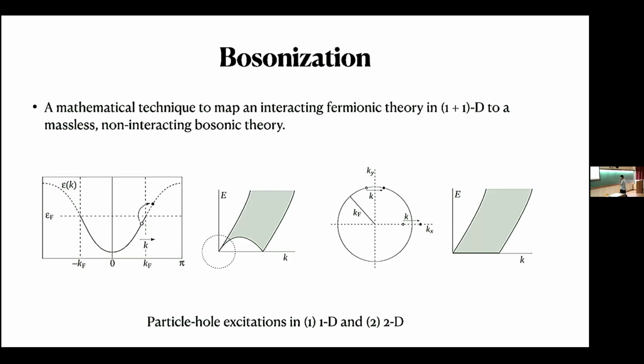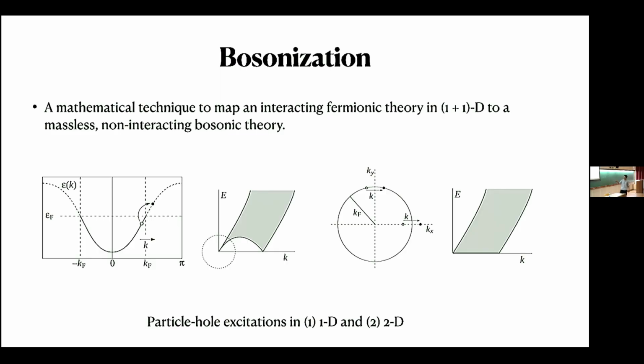Now let me talk about bosonization. It is a mathematical technique to map an interacting fermionic theory in 1+1 dimensions to a massless non-interacting bosonic theory. The idea is that these plots are for one dimension and these for 2D, and it will be true at a qualitative level for higher dimensions. In one dimension, we have only two Fermi points, the left Fermi point and the right Fermi point, and we have particle-hole excitations.